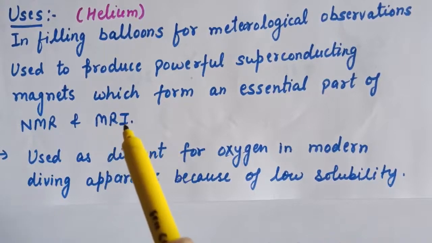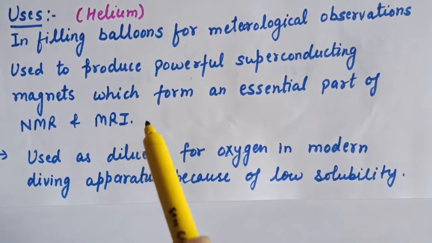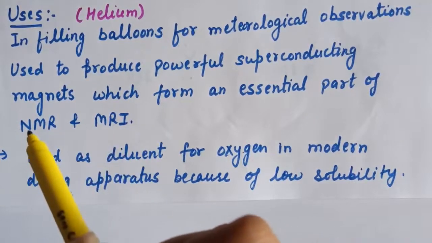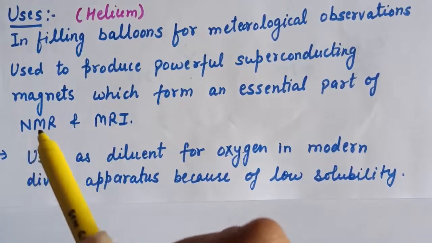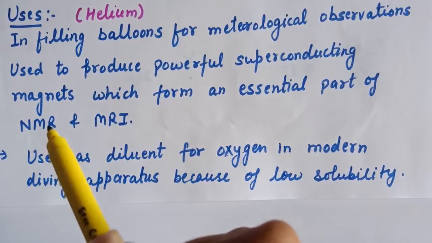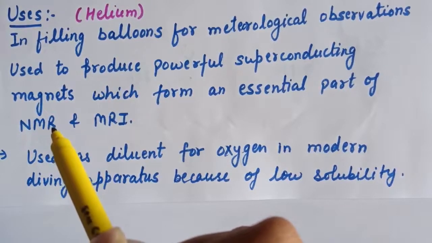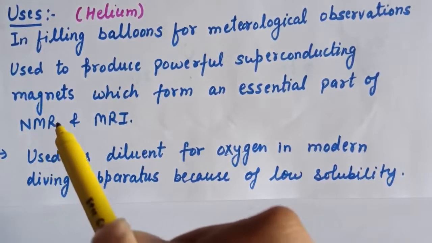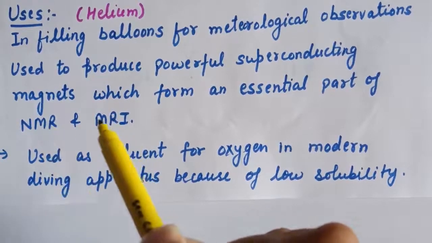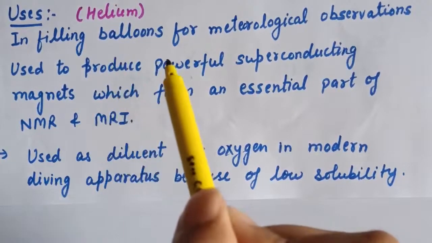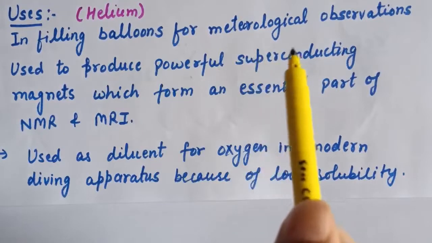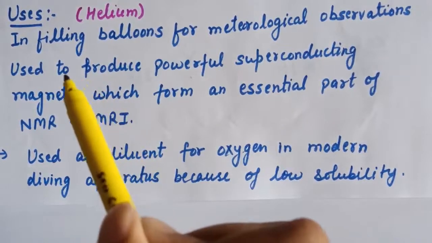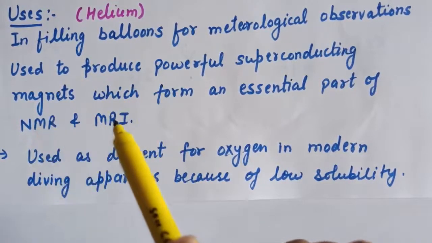These MRI systems are used for clinical diagnosis, whereas the NMR spectrometer is used in the identification of structure of organic compounds. These are two different techniques, and helium is used to produce powerful superconducting magnets, which are the basis of these two.